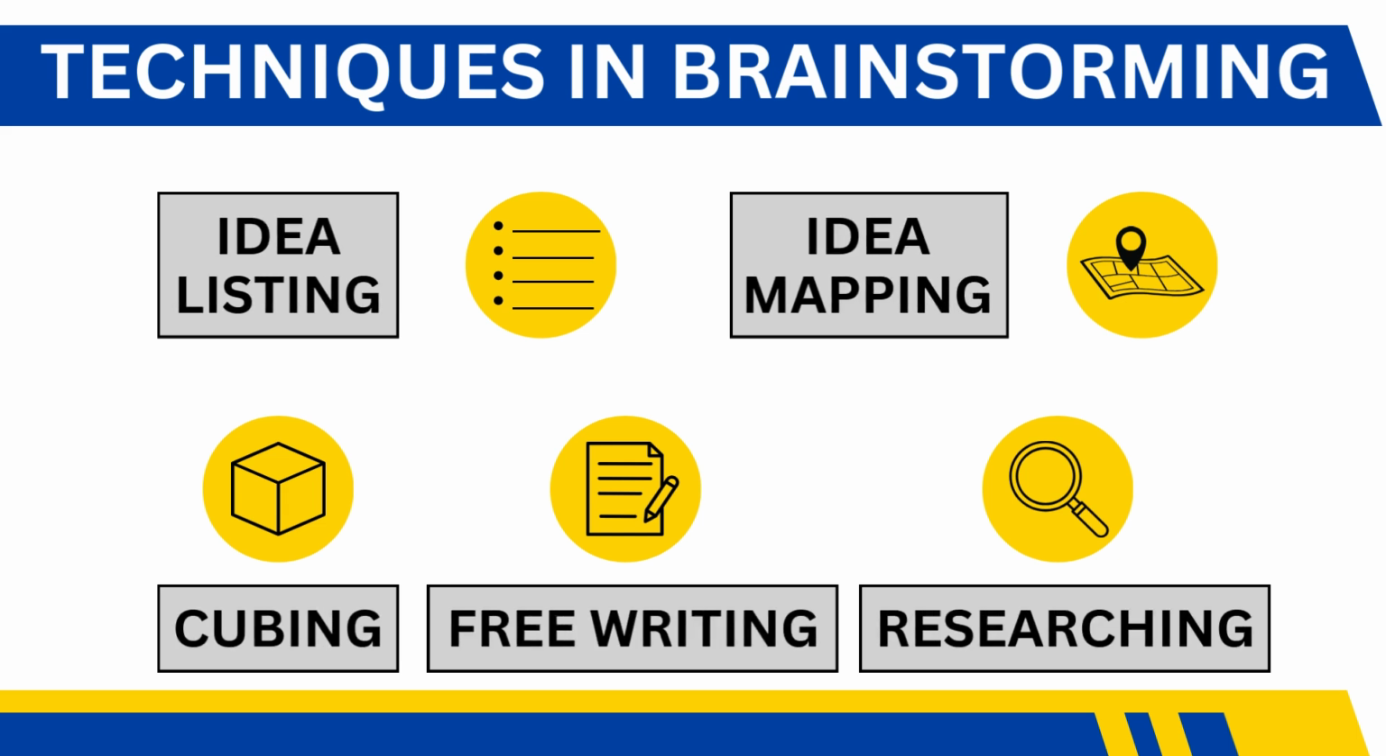According to him as well, there are different types of brainstorming, or there are different techniques as well to doing brainstorming. The first one is idea listing, second is idea mapping, third is cubing, the fourth one is free writing, and the last is researching. All of this could be classified under brainstorming.